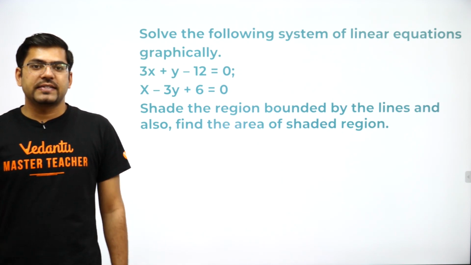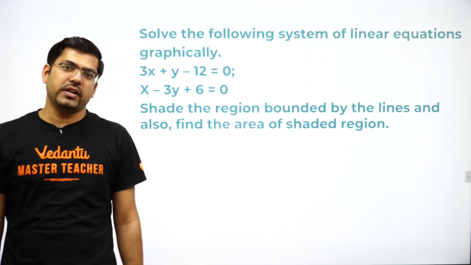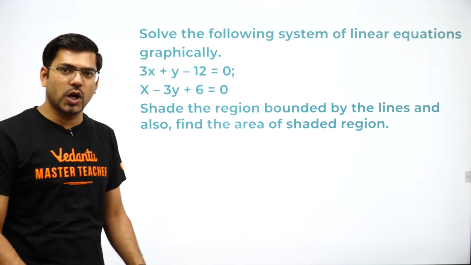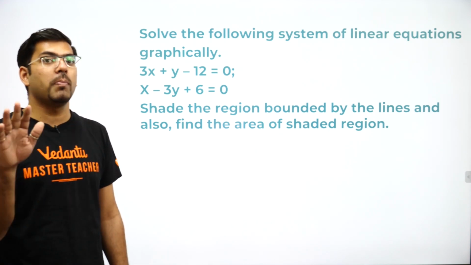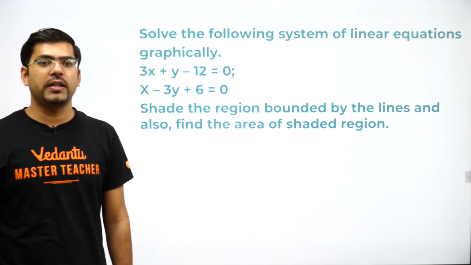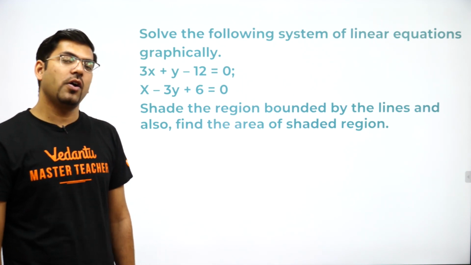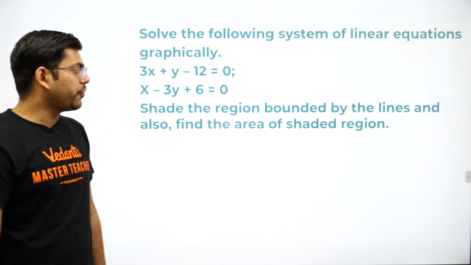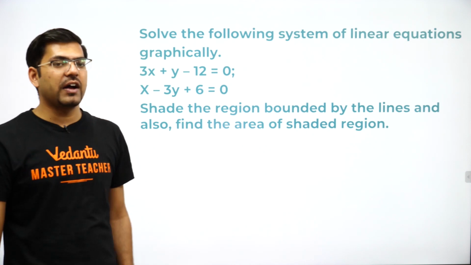Solve the following system of linear equations graphically. This is very important. Always remember, if it is saying graphically, then you must solve it graphically, otherwise you will get no marks. Here it is said to shade the region bounded by the lines and also find the area bounded by the shaded region. So let's try to figure out what kind of graph these equations would be giving. So let's see that.